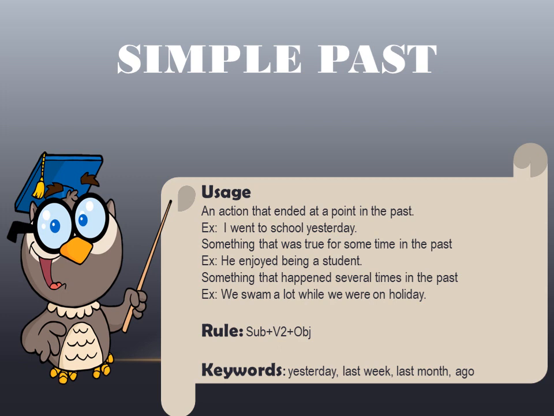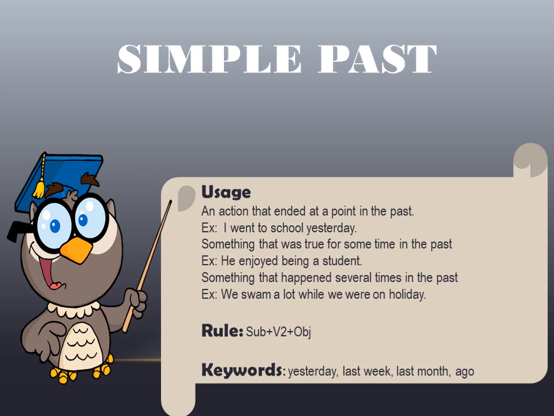or something that was true for some point of time in the past. He enjoyed being a student. So, this is the simple past tense. Next is something that happened several times in the past. It occurred in the past and it happened numerous times. Like we swam a lot while we were on a holiday. So these are the three usages of the simple past.